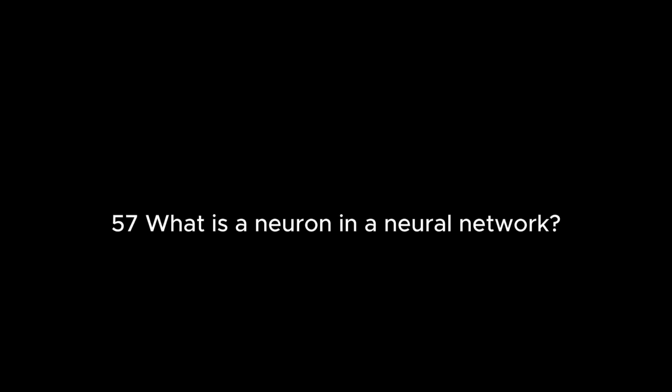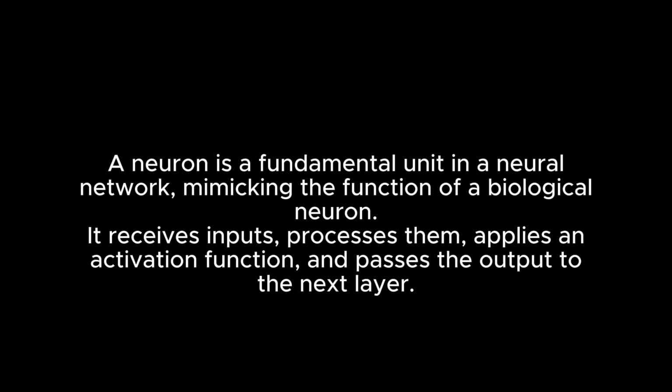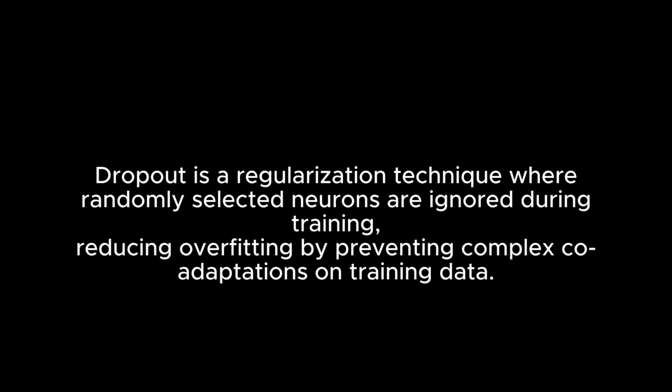57. What is a neuron in a neural network? A neuron is a fundamental unit in a neural network, mimicking the function of a biological neuron. It receives inputs, processes them, applies an activation function, and passes the output to the next layer. 58. Explain dropout in neural networks. Dropout is a regularization technique where randomly selected neurons are ignored during training, reducing overfitting by preventing complex co-adaptations on training data.